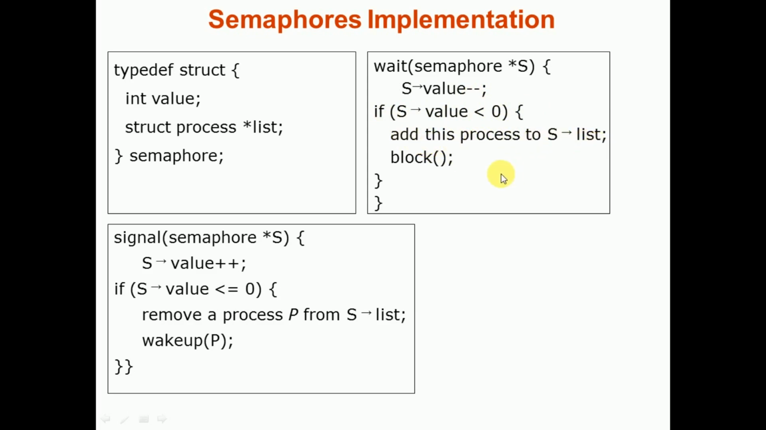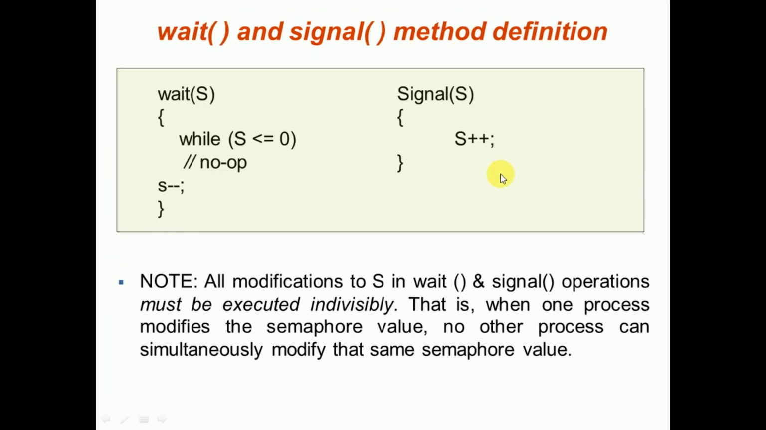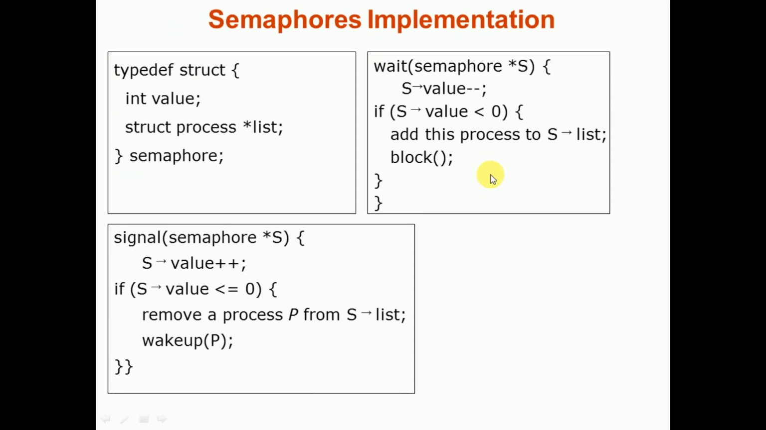Remember, in the previous slide we also saw the implementation of wait and signal, and there we assumed that the value of S should be a positive integer, and in wait we decrement the value of S, and in signal we increment the value of S. But in this implementation we don't have any restriction on the value. It can be positive or it can be negative also. If the value of the semaphore is less than 0, we have to consider that the process is waiting, and it should be added to the list of waiting processes.